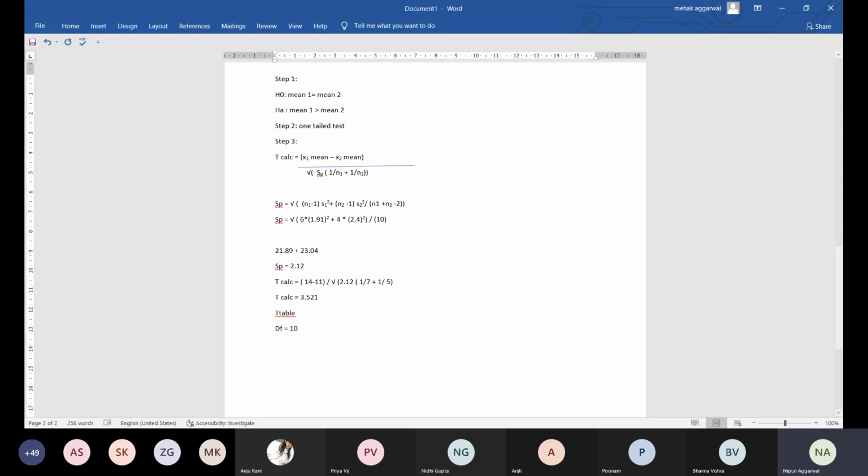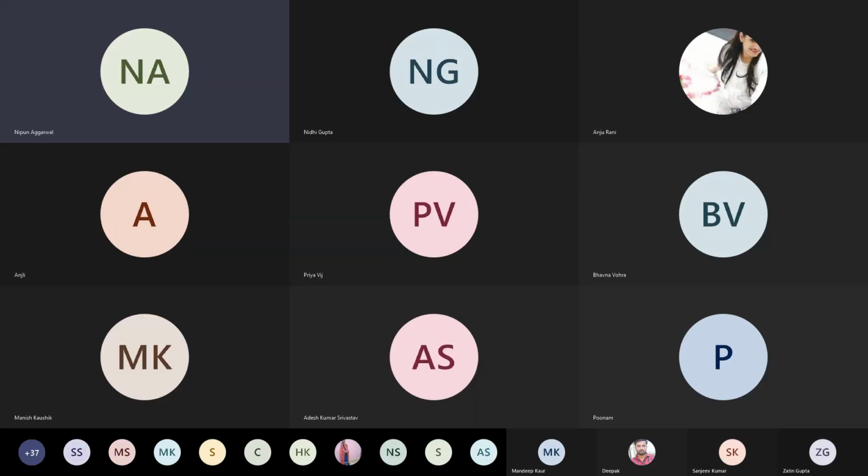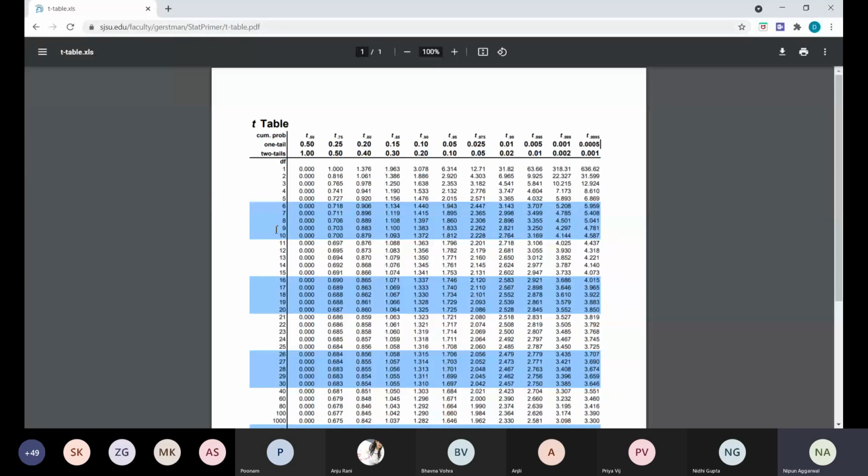Sir, repeat this. I will show the table. Yes sir. So this is the table you have to see for degrees of freedom as 10, and as it is a one tail test, you have to check for 0.05. So 0.05 one tail comes out to be 1.812. So the value is 1.812. So your table value becomes 1.812.